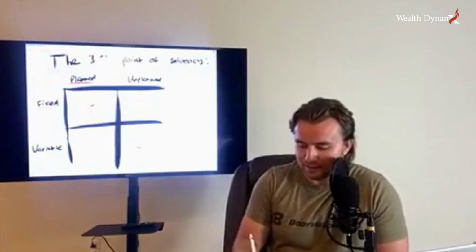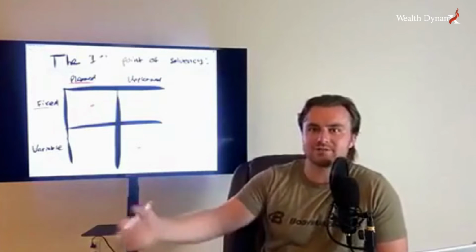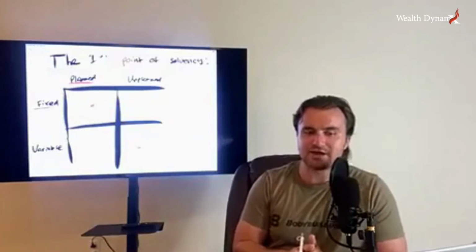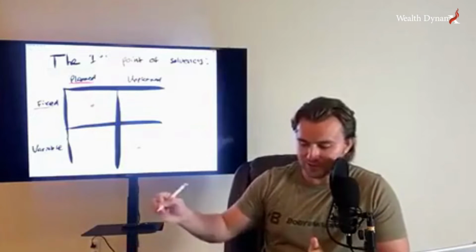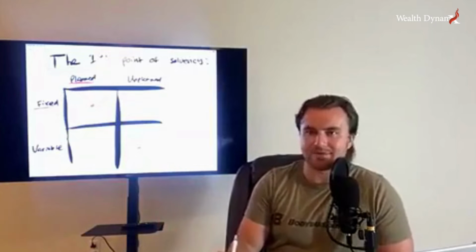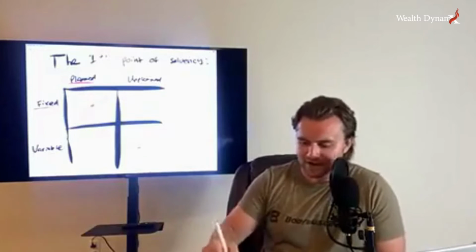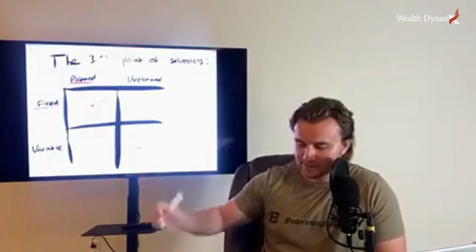Now we can set a budget for Christmas and it can now be a fixed planned expense. I'm going to spend $2,000 for Christmas this year. It's on December 25th. Boom, fixed plan. Or we can say, I know it's going to happen. I don't know what I'm going to spend. I'm going to impulse shop. Now it's a planned but variable expense, right?